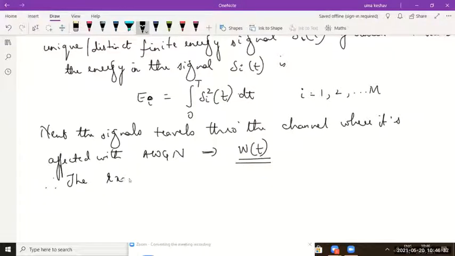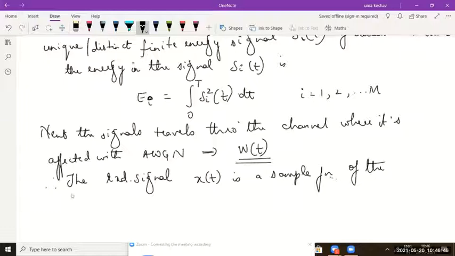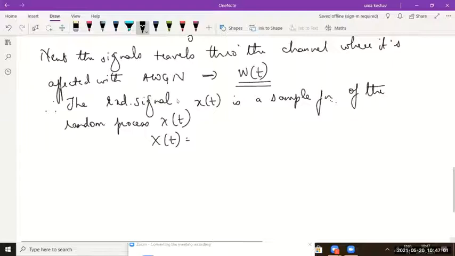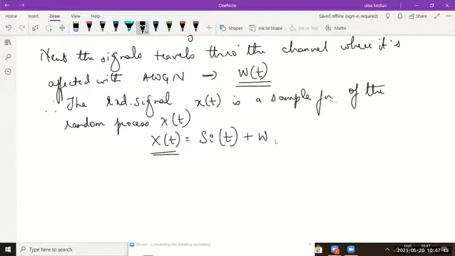Therefore, the received signal, now I am coming to the receiver side. I'll represent the received signal as a random process, capital X of t, which includes the transmitted signal Si of t and the white noise.